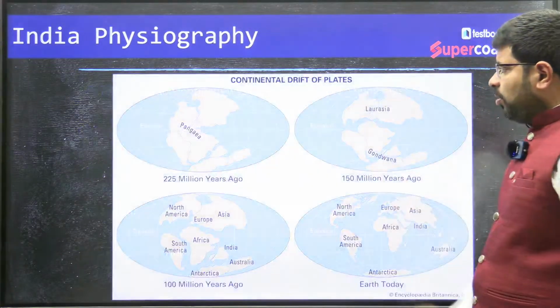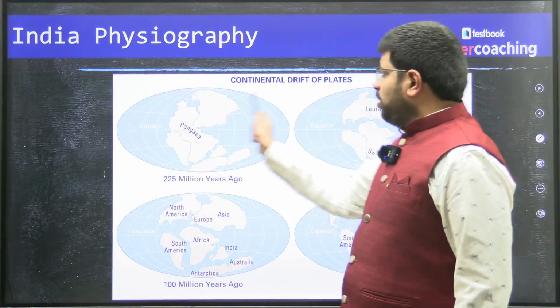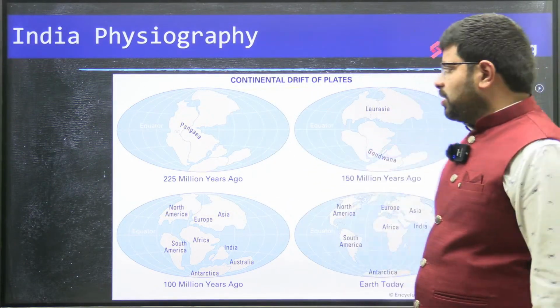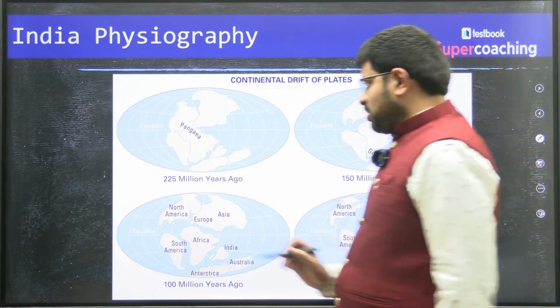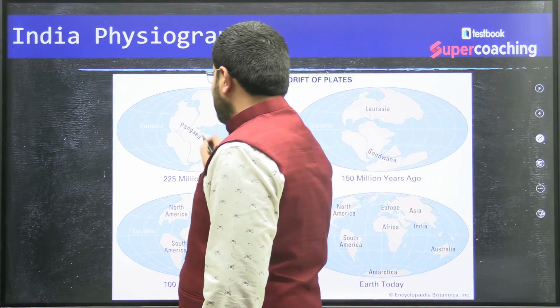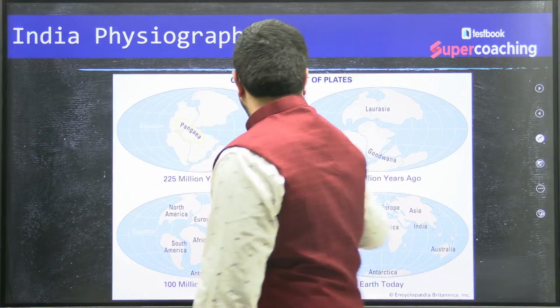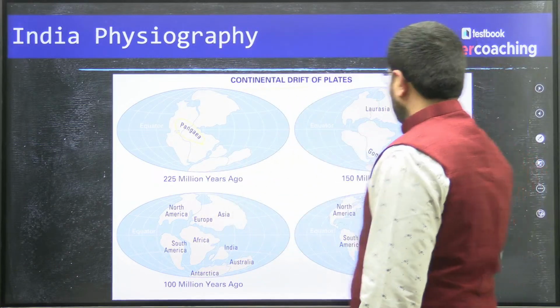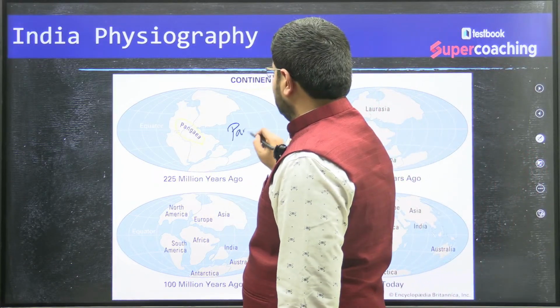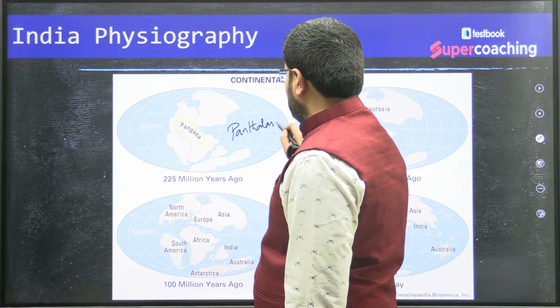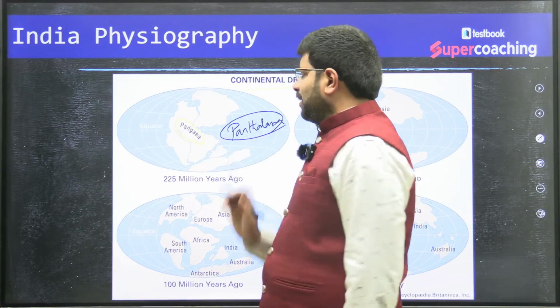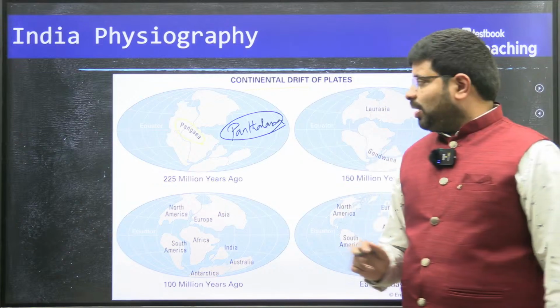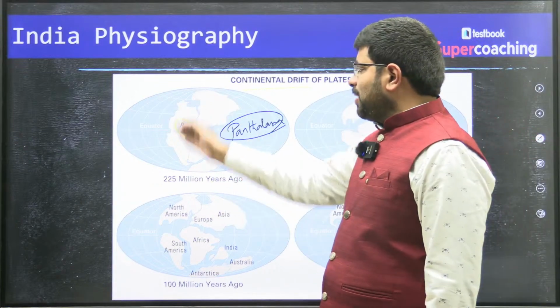And some background: you all know that as part of the continental drift, the world was divided into two big landmasses. First, Pangaea, surrounded by an ocean called Panthalassa. You find that this is the big landmass.